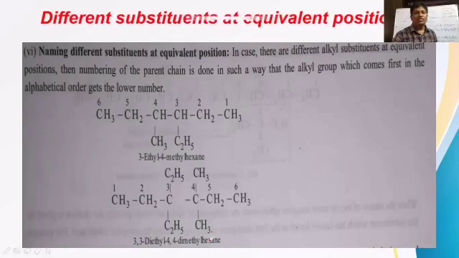So this point we have to understand. It is about the naming of complex organic compounds.